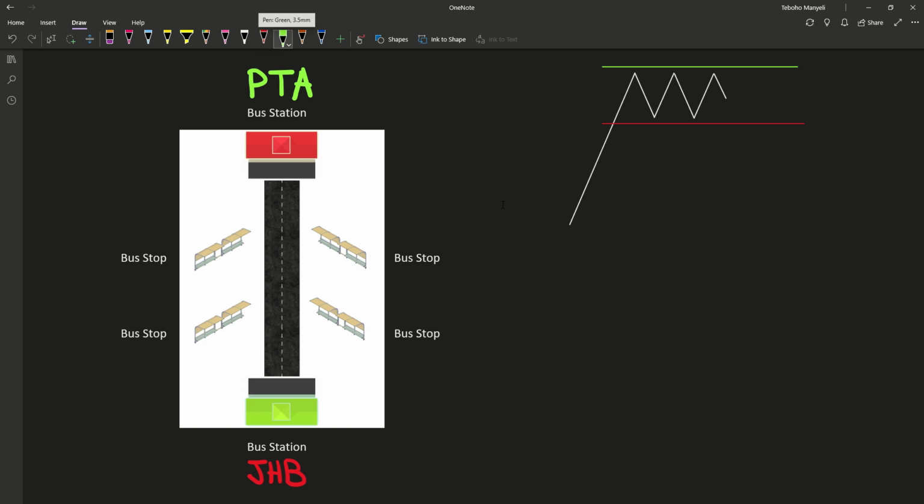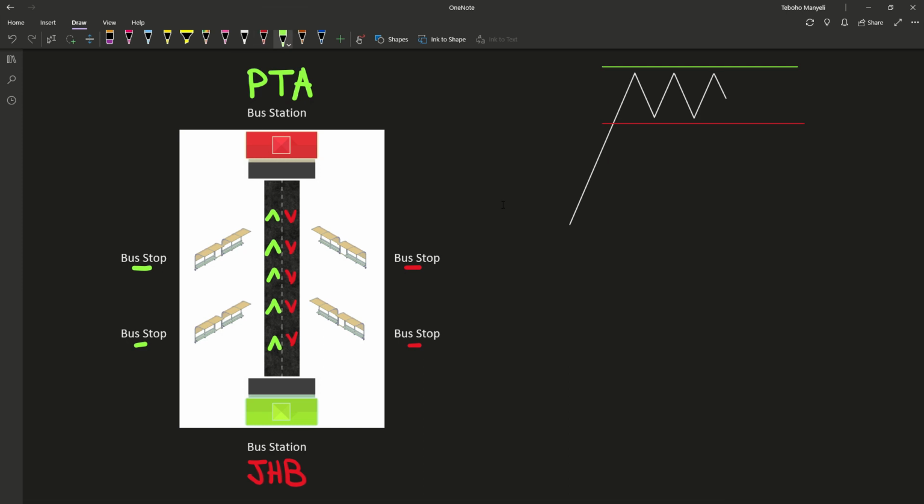which means that depending on which bus stop you sit on, you can catch a ride to Joburg or you can catch a ride to Pretoria. So if you stand on the bus stop on the left, this means you're catching a ride to Pretoria. So we're going up to Pretoria. Okay, but if you use the bus stops on the right, which are these ones here, it means you'll be catching a ride to Joburg.